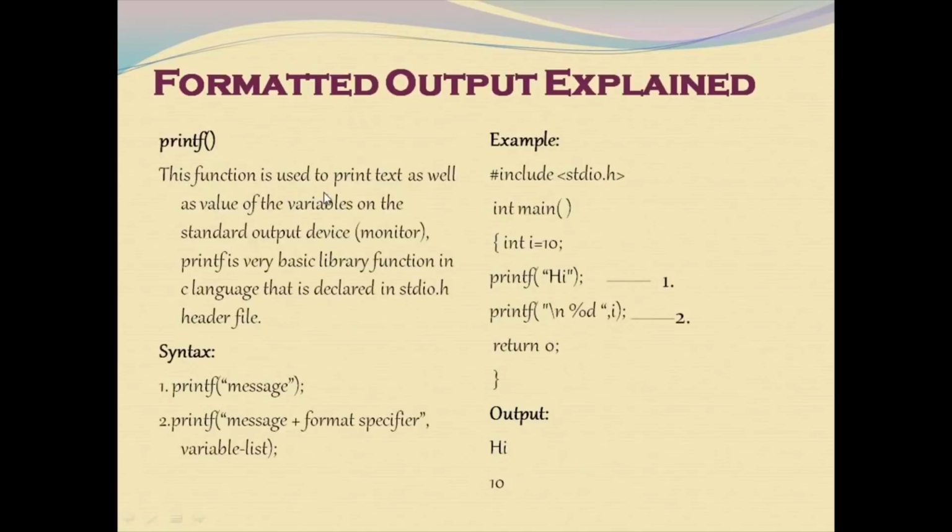Moving on to printf. This function is used to print text as well as the value of a variable on the standard output device. The printf function prints the text message, and you can also print variable values as output. Here are the two syntaxes: printf with a message within double quotes, and printf with a message plus format specifier, variable list. See the code here: int i = 10. In the first case, we are just printing some text. In the second case, we are printing the variable value. The variable value 10 is printed with the help of this printf statement.